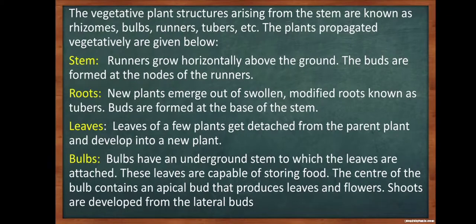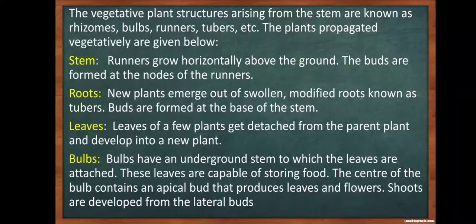The vegetative plant structures arising from the stem are known as rhizomes, bulbs, runners, tubers, etc. The plants propagated vegetatively are given below. Stem. Runners grow horizontally above the ground. The buds are formed at the nodes of the runners. Roots. New plants emerge out of swollen, modified roots known as tubers. Buds are formed at the base of the stem. Leaves. Through leaves, a few plants get detached from the parent plant and develop into a new plant.